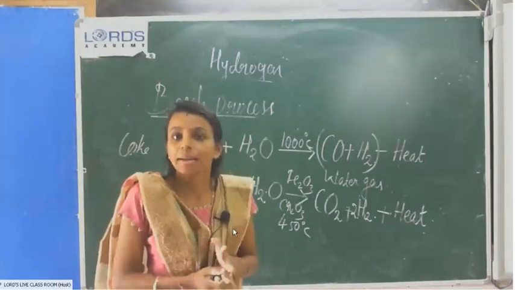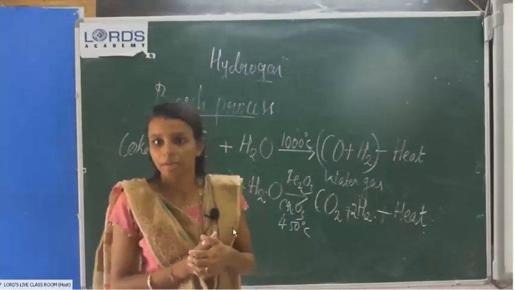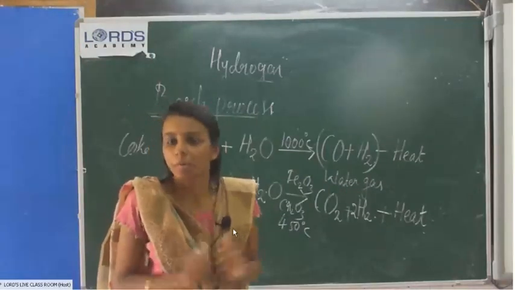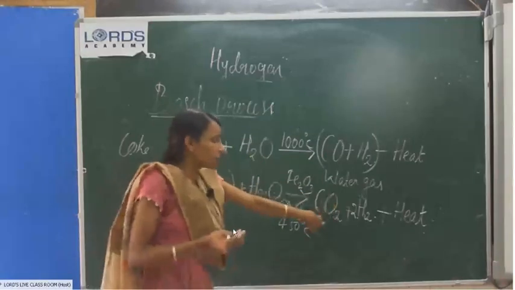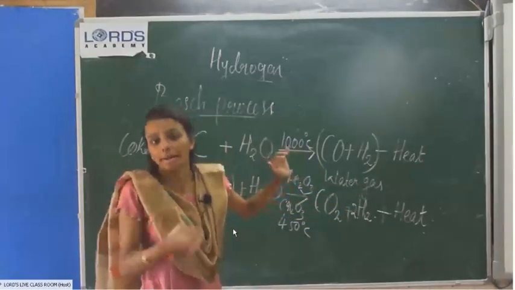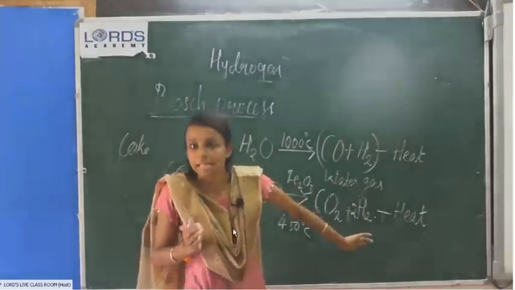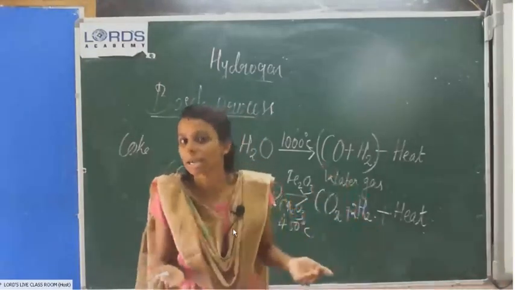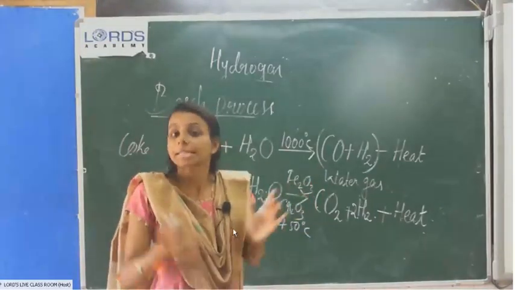Carbon dioxide, we know that carbon dioxide will dissolve in water. Carbon dioxide has a property, it will dissolve in water. So this mixture of gases, we will pass through water. Then what will happen? Now it's a mixture of gases. In this mixture, carbon dioxide will dissolve in water. It's the first method.